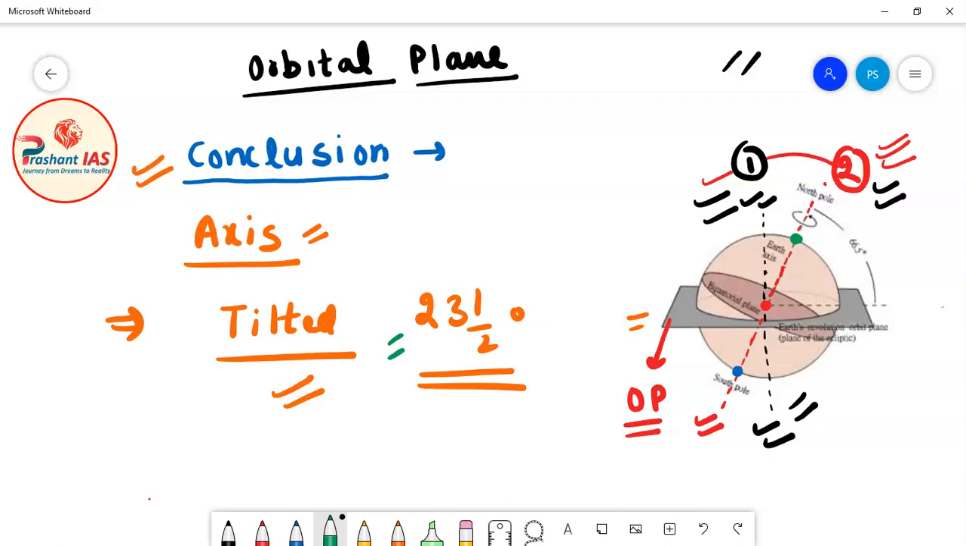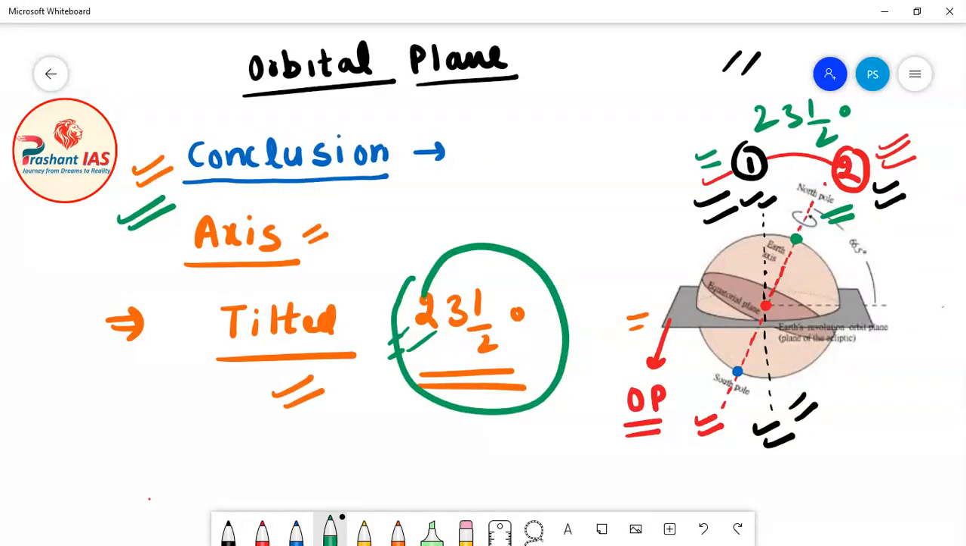So what conclusion can we draw from this story? We can draw the conclusion that the axis of rotation of Earth is tilted by an angle of 23.5 degree with respect to the line which is perpendicular to the orbital plane of Earth. So this is the angle of tilt. This is also known as the angle of tilt.